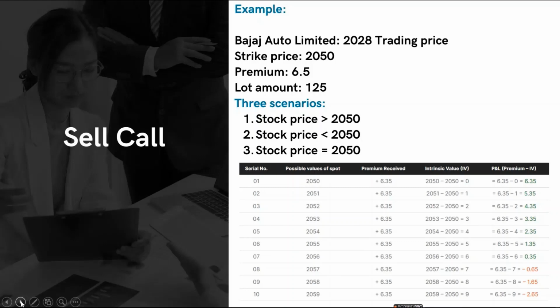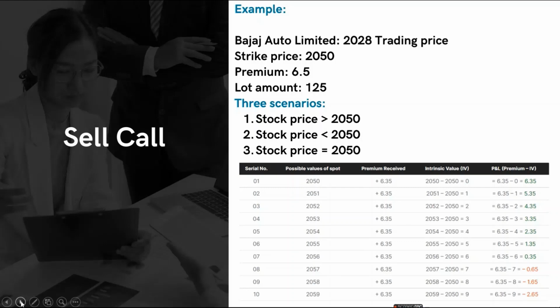That is the reason it is said that the profit is limited to the amount of premium we receive, but the losses can be more. But it is not a direct loss, it is an indirect loss, because we are not paying that amount. It is an opportunity loss, in the sense that we could have earned that money if we were not bound by the options contract. So that is about the sell call.